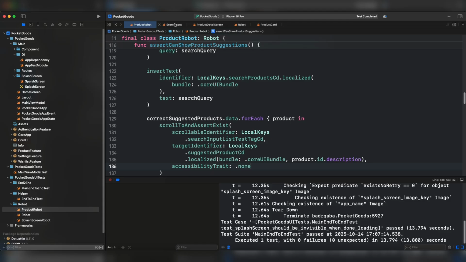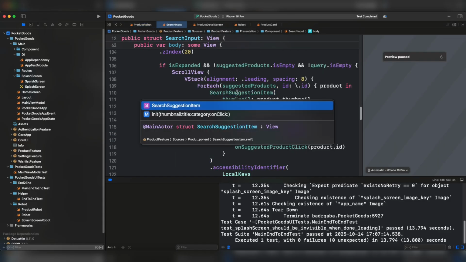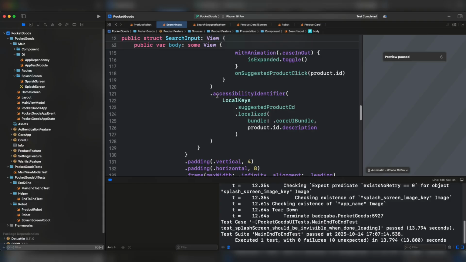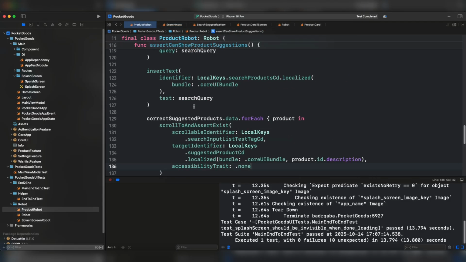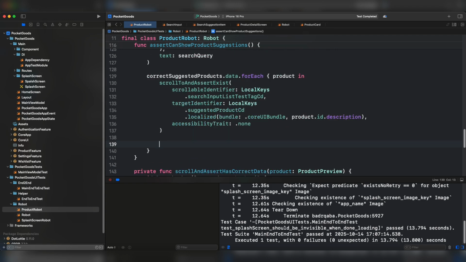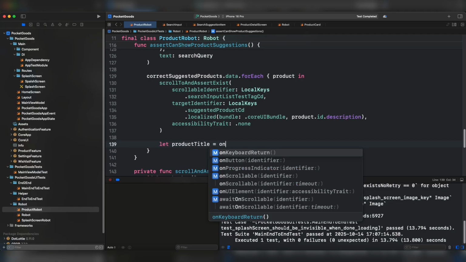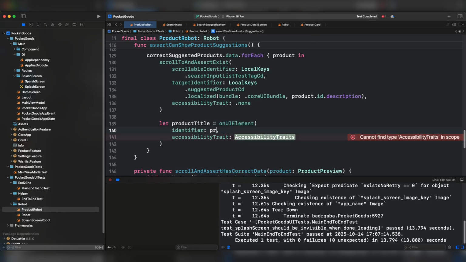Let's come back to the search input, the search suggestion item. We have to use basically this particular section, which is local keys, suggested products, and passing the ID. That's going to identify each search suggestion item individually. Let's come back to the product robot. We have to make sure that we have the correct product title. Let's store this view product title by calling on UI elements the identifier, which is product and title, and it is a static text. To make it more readable, product title view.